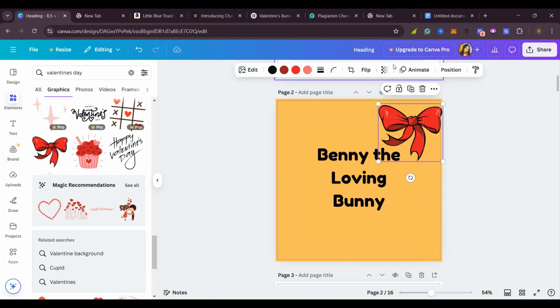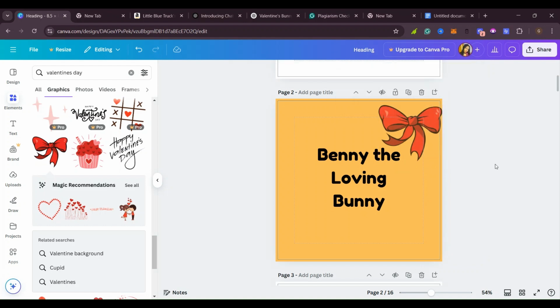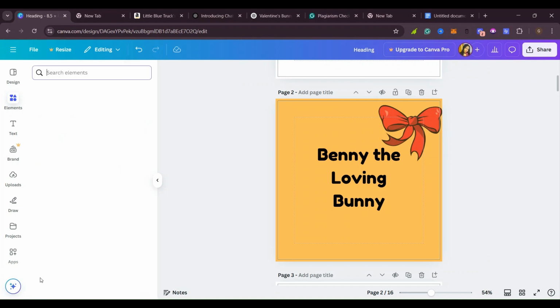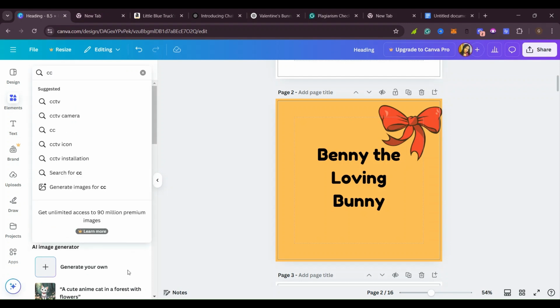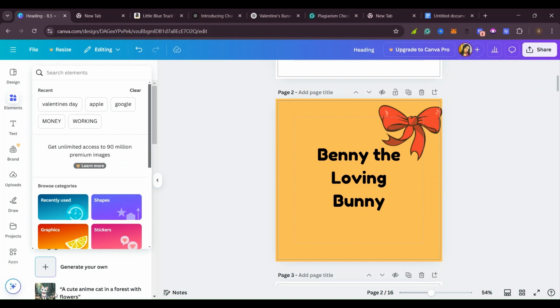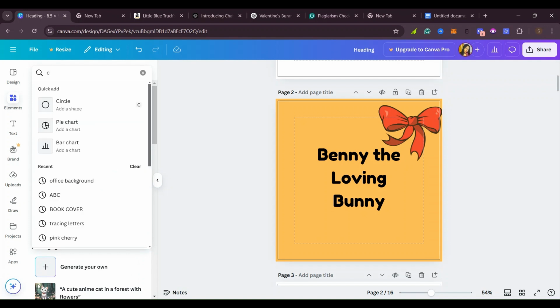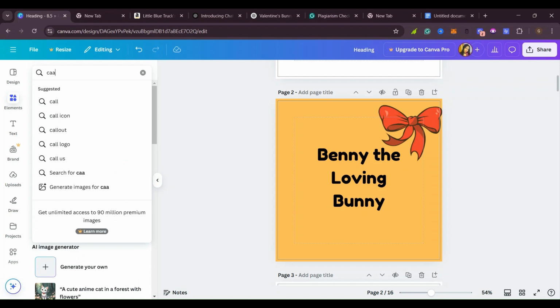Delete this. Make it a little bit transparent like that. Maybe go find some carrots because bunnies love carrots. You try and be creative and see, if you were the kid, what would you go for?